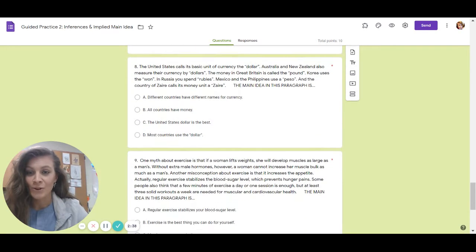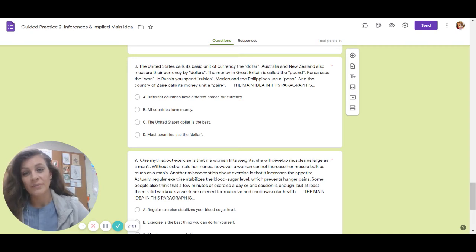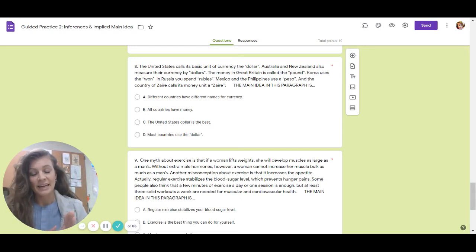Number 8. Almost done. The United States calls its basic unit of currency the dollar. Australia and New Zealand also measure their currency by dollars. The money in Great Britain is called the pound. Korea uses the won. In Russia, you spend rubles. I'm not sure if that's pronounced properly. Mexico and the Philippines use a peso, and the country of Zaire calls its money unit a zaire. The main idea in this paragraph is, I'm going to pause for a second.